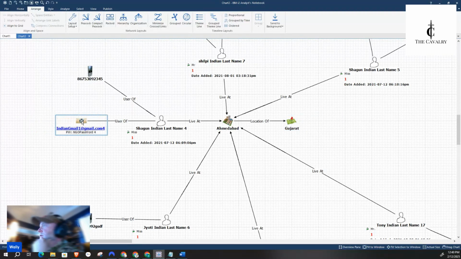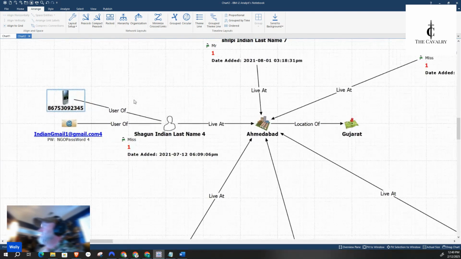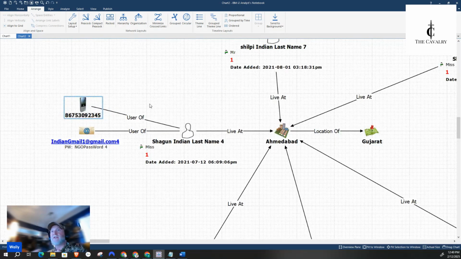This is their email, and that is their cell. And remember, it's 8675309, but then all the follow-on numbers, because this is an example. This is not an attempt to in any way, shape, or form hurt the actual people involved, but there's a billion people in India, so I think sharing the first name is not going to really affect anybody. So yeah, that's pretty cool.